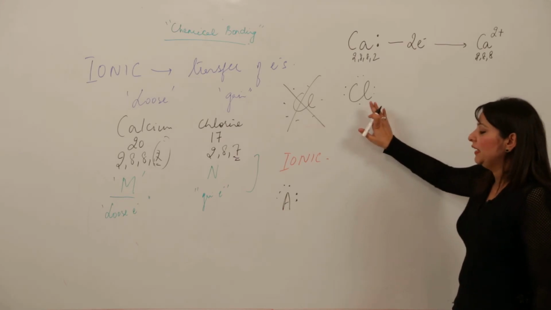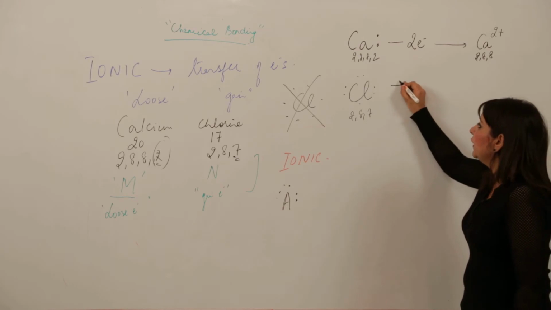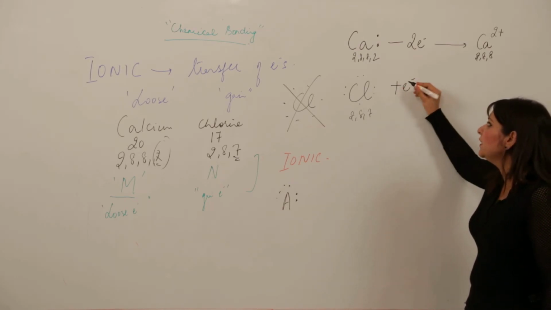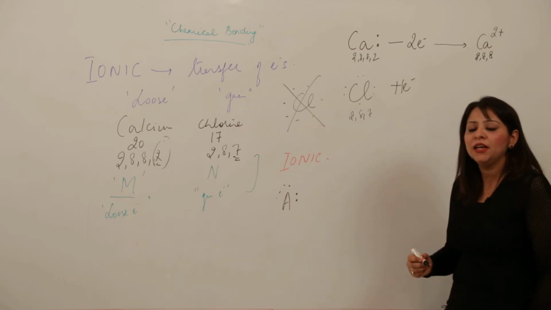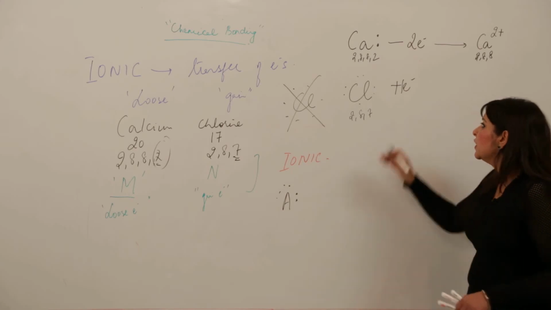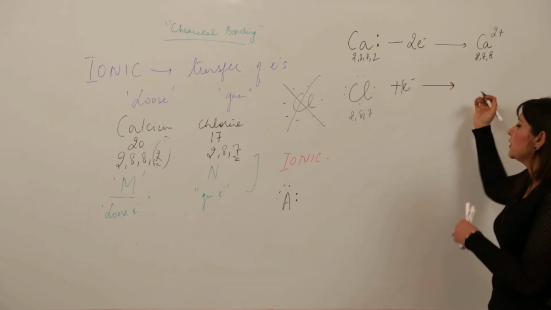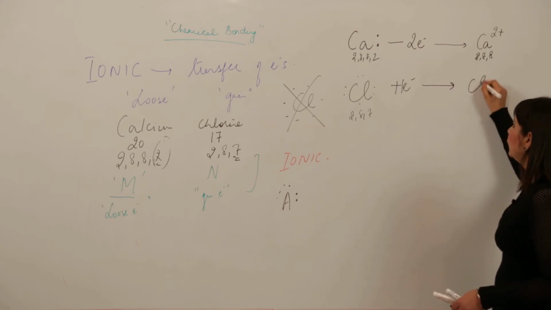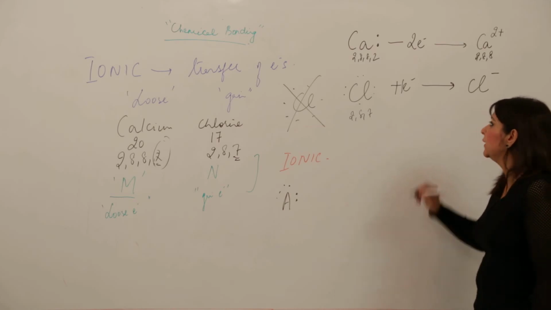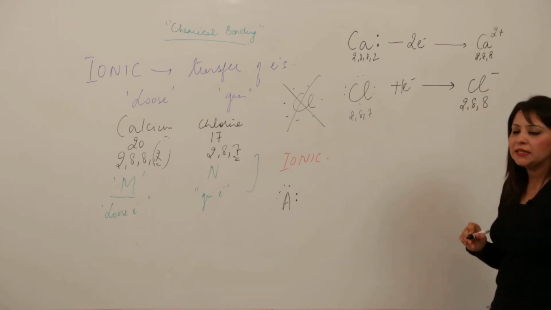So what will happen? It has got 7 electrons. It needs 1 electron to fulfill its octet. It will gain 1 electron. Plus means addition. 1 you can write or you may not write, because if nothing is present before the symbol, that means 1 only. Whether you write it or not, it's your wish. Arrow means it will result in, after gaining 1 electron, Cl negative, because 1 negative charge will be added. So it will be Cl negative and the configuration will be 2, 8, 8.